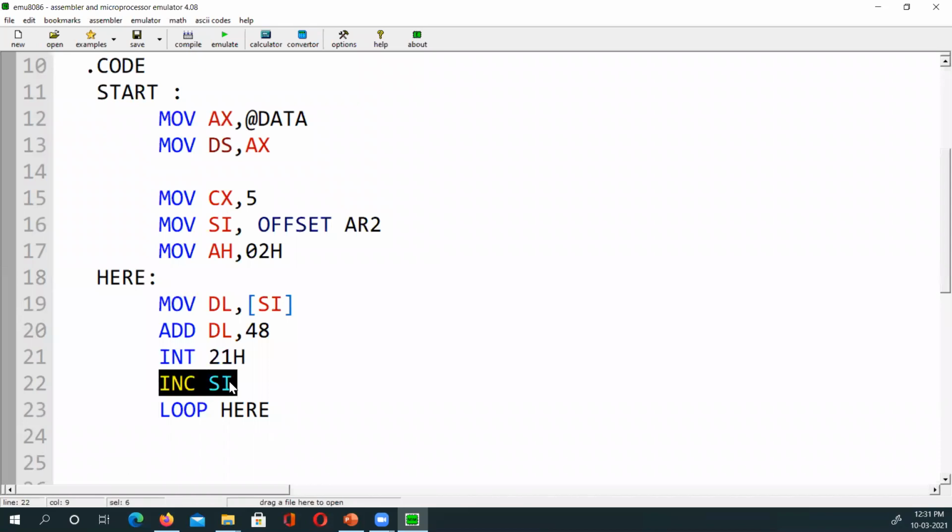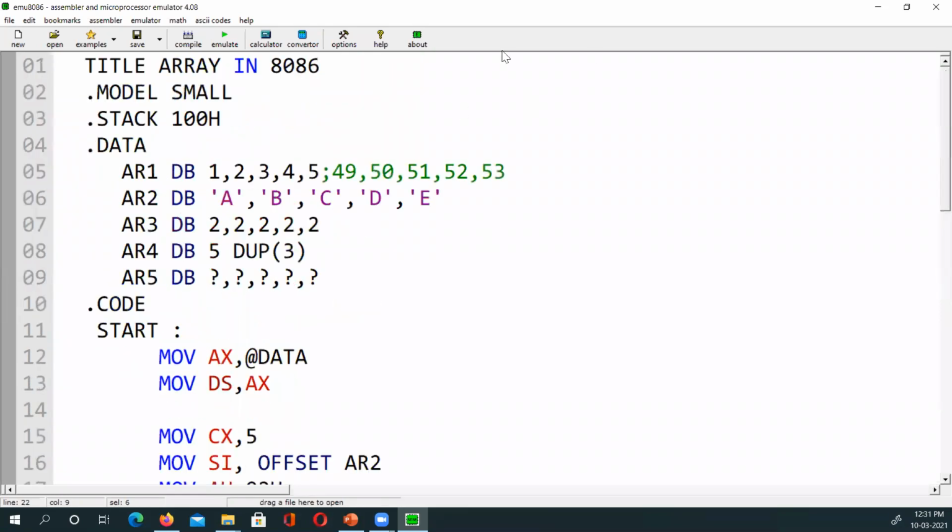And what will increment SI do? It keeps moving SI forward. Now SI will point to the next box of the array, the next box of the array and so on. Now this program, if I say AR2, it will have one error. Can anyone spot it? If I run it, you will see.